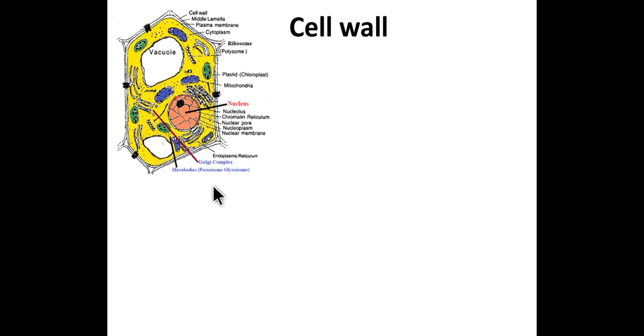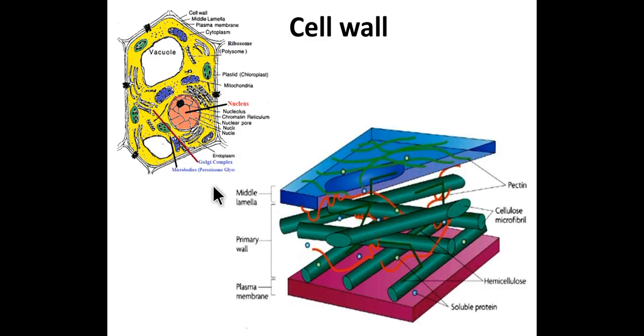The cell wall is thick, strong and rigid, generally measures about 0.1 nanometer to several micrometer. The composition and appearance of cell wall differ from cell to cell.